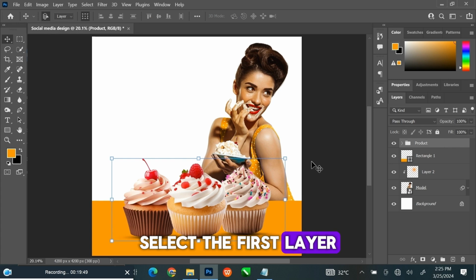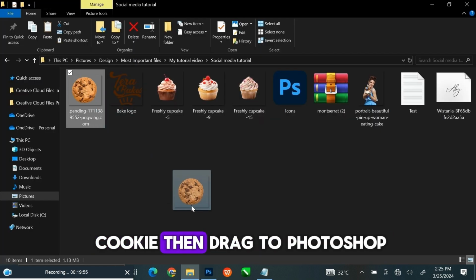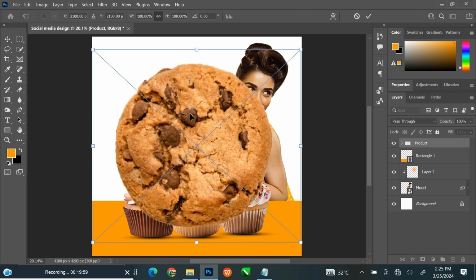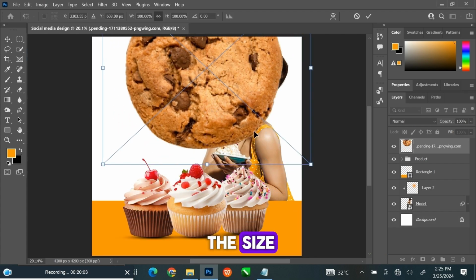Select the first layer. Go to the folder where you have your resources. Click and hold the cookie, then drag to Photoshop. Change the positioning and the size.